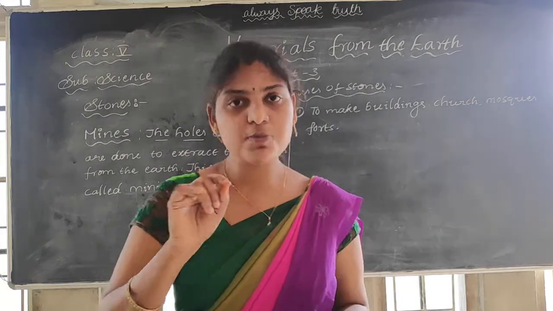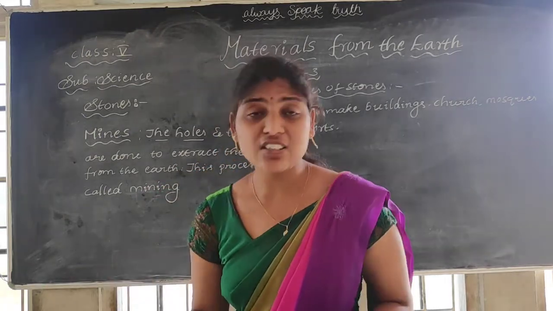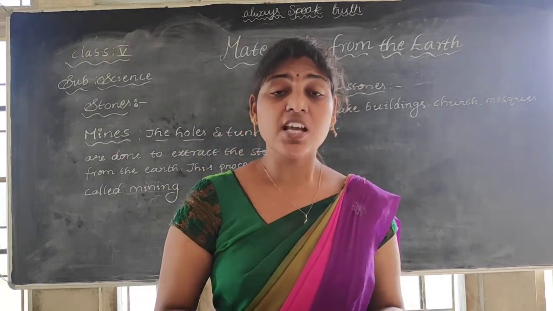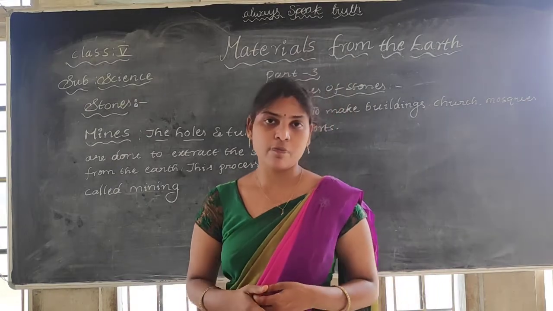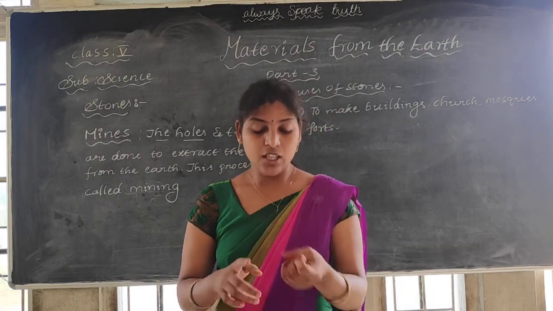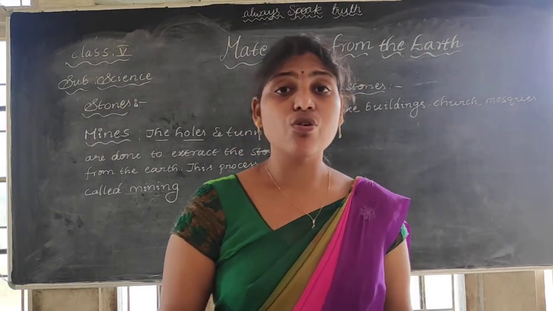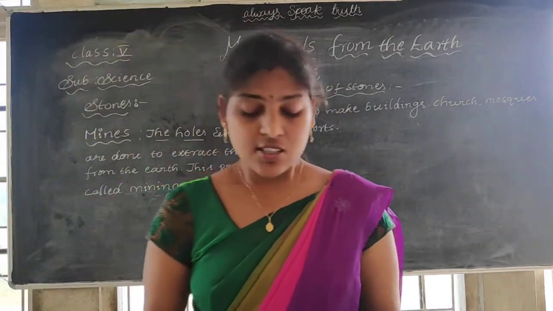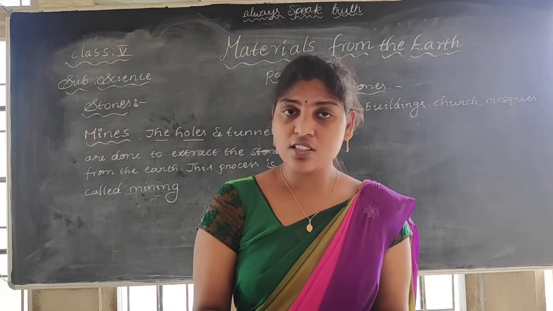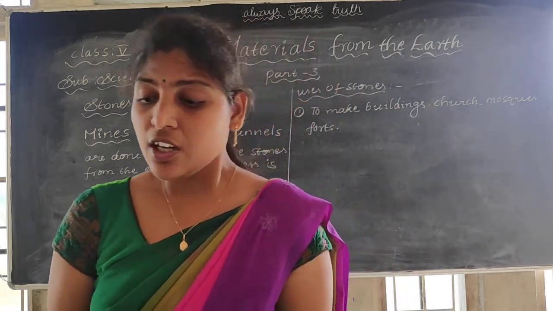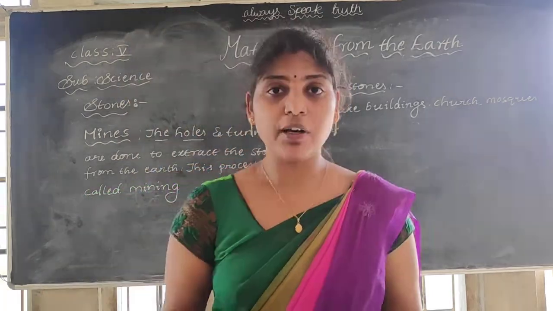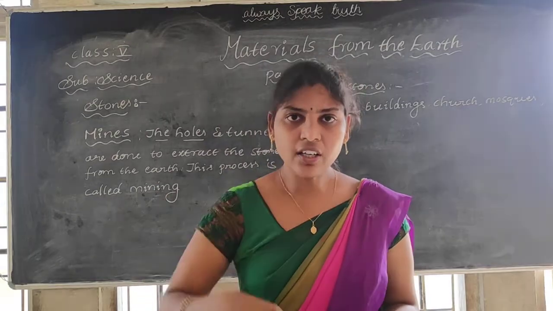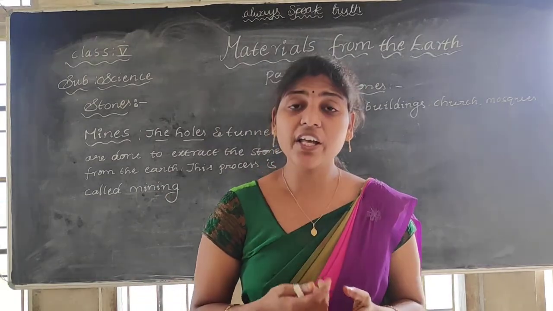In the form of chips they have made it. So for laying the roads we are using the stone chips, and for preparing the cement also. See the stone, and by mixing the stone and sand we used to get the... see these stone chips. By mixing the stone chips and cement we used to get the concrete. You have listened the concrete? How do we get the concrete?